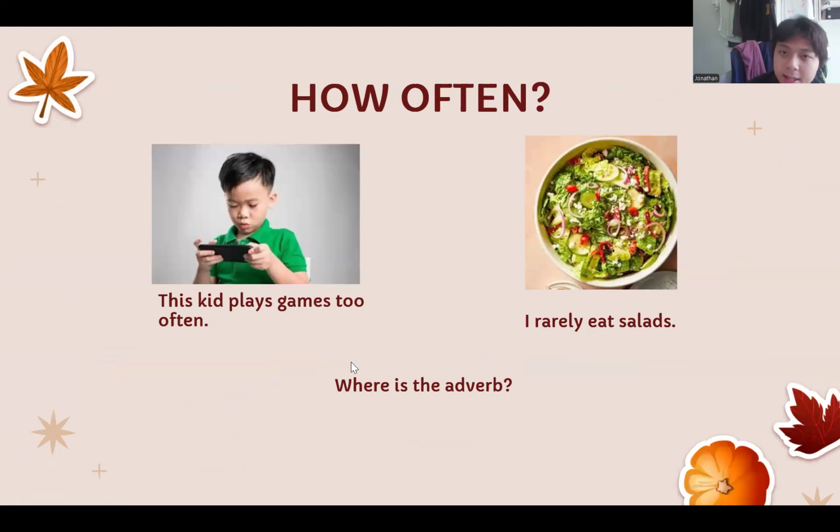So here's another kind of adverb. How often? Here is a sentence. This kid plays games too often. That's an easy one. And I rarely eat salads. So these adverbs are just words to tell you how often something happens.